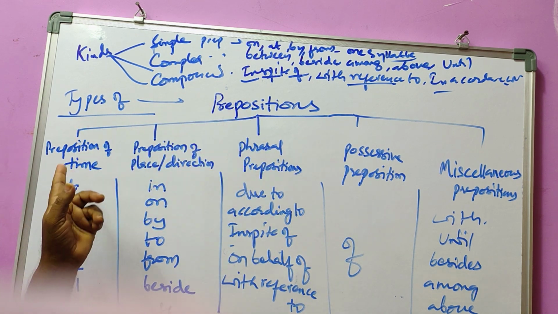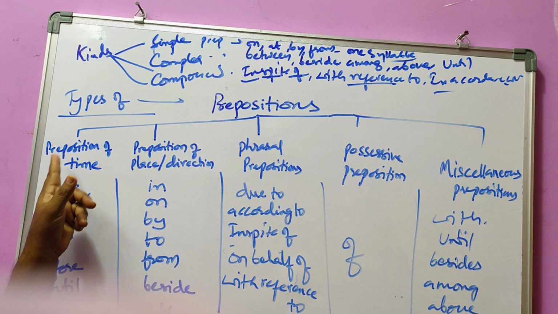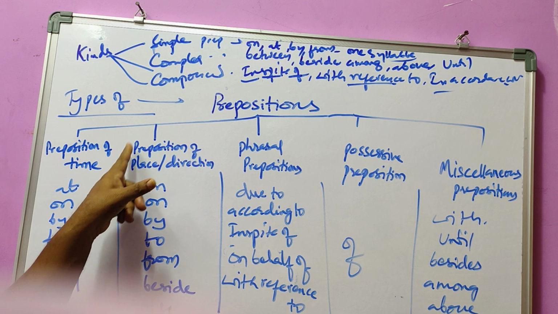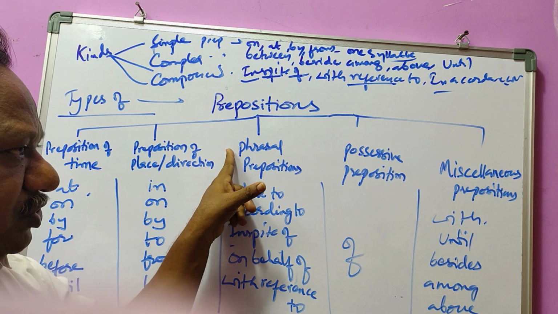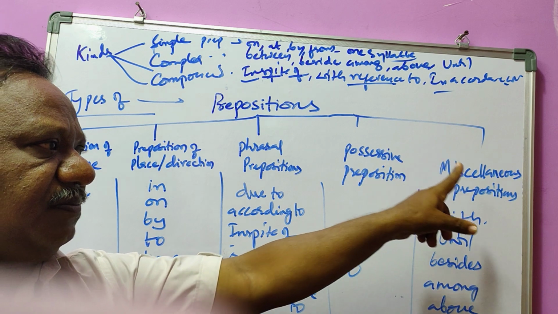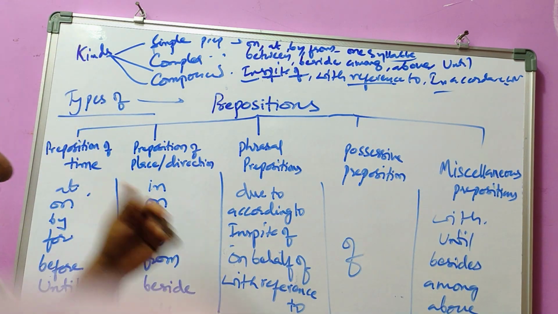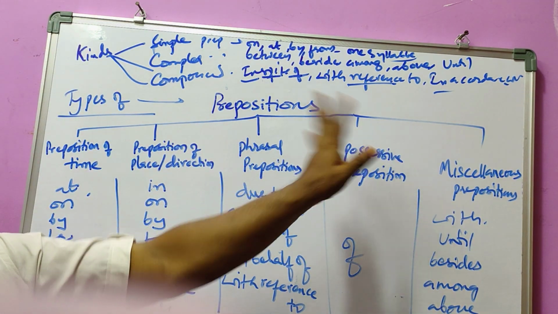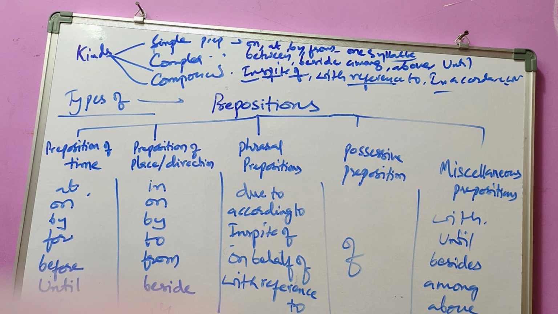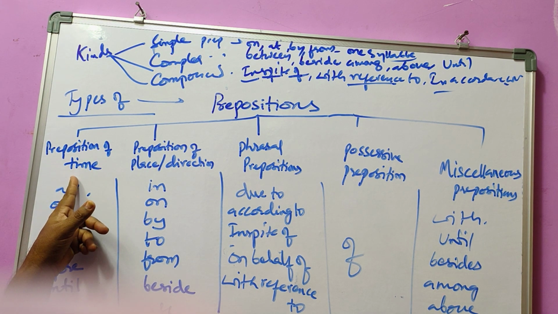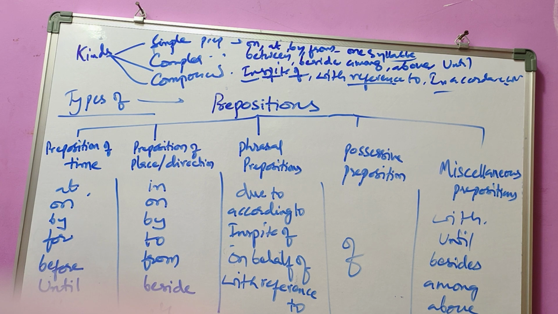The prepositions may be prepositions of time, prepositions of place and direction, phrasal prepositions, possessive prepositions, and miscellaneous prepositions. In that way, we can divide them according to the function of the preposition. Prepositions of time indicate only the time factor: at, on, by, for, before, until.